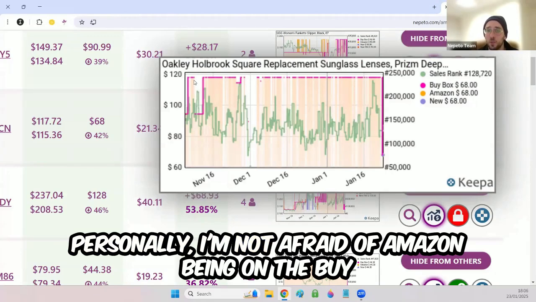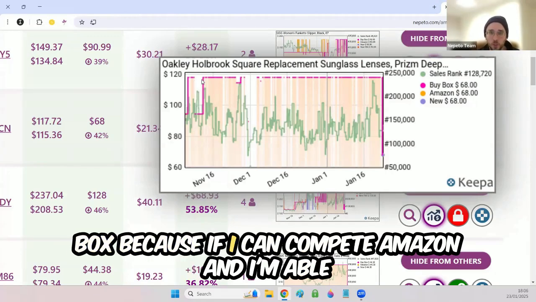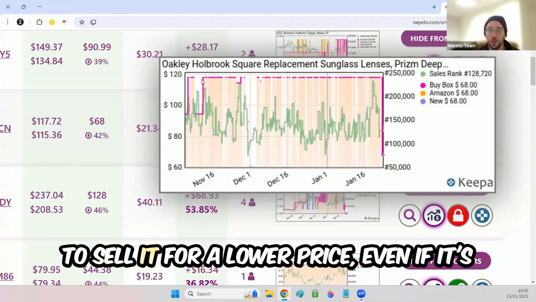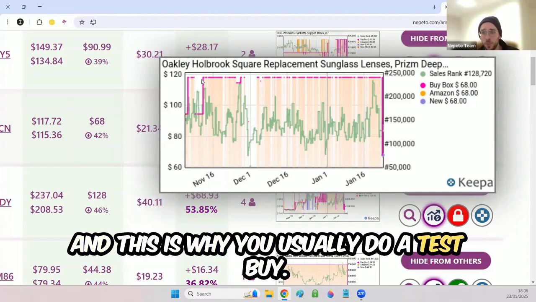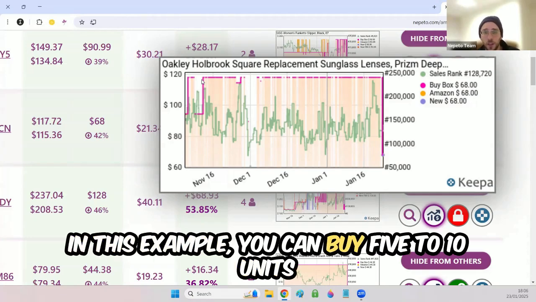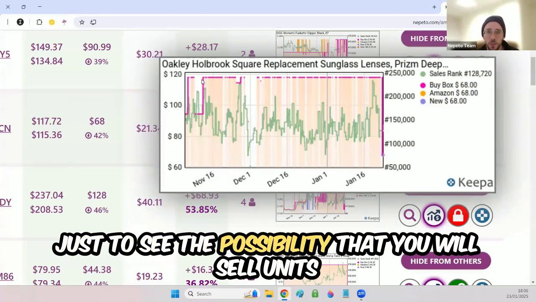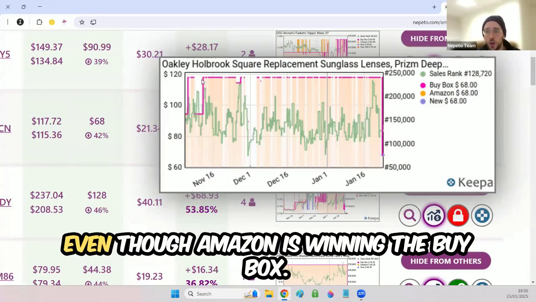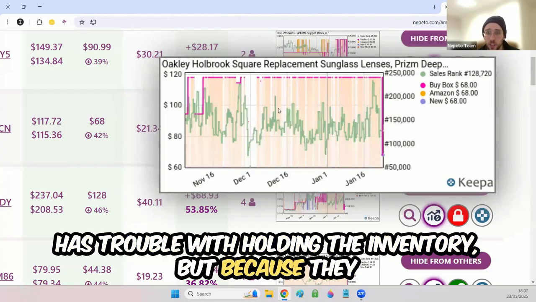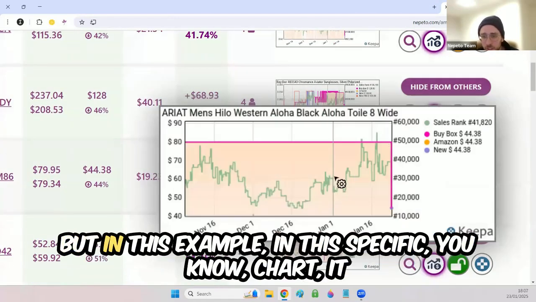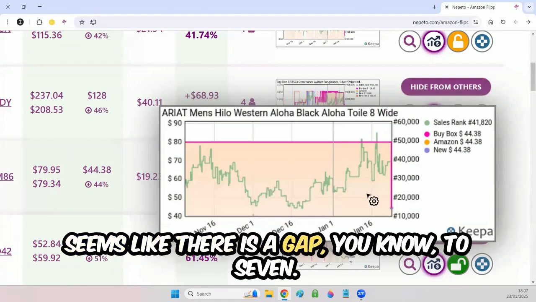Personally, I'm not afraid of Amazon being on the buy box because if I can compete with Amazon and I'm able to sell it for a lower price, even if it's $1 or so, I will get my sales. And this is why you usually do a test buy. In this example, you can buy 5 to 10 units just to see the possibility that you will sell units even though Amazon is winning the buy box. In this specific example, you can see that Amazon has trouble with holding the inventory because they're getting out of stock all the time.